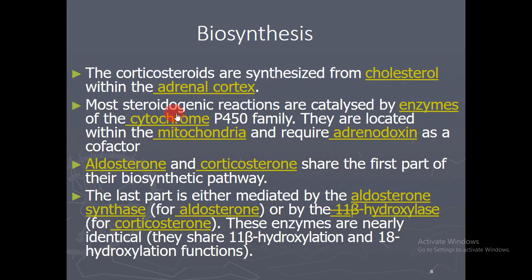Most steroidogenic reactions are catalyzed by enzymes of the cytochrome P450 system family. As in the previous lecture, I have told you about the P450 systems. They are located within the mitochondria and require adrenodoxin as a cofactor.